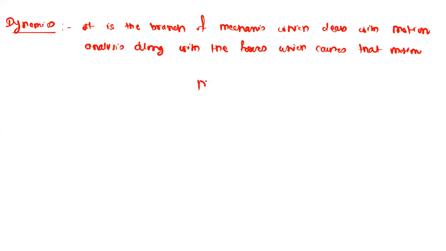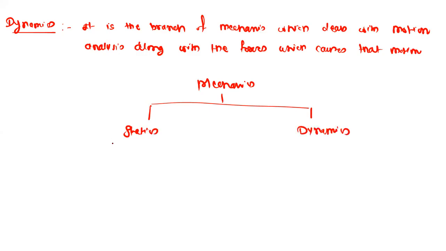The mechanics subject is subdivided into two parts. The first is statics and the second is dynamics. Statics deals with the force analysis when the object is stationary, that is, there is no motion.